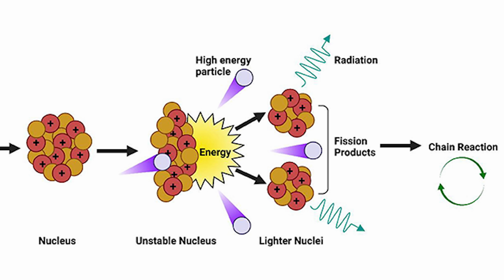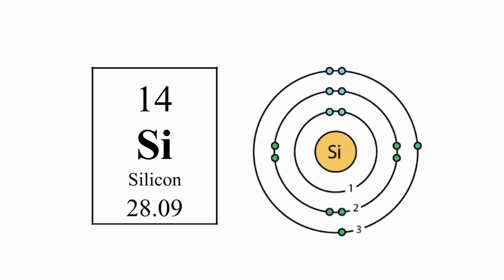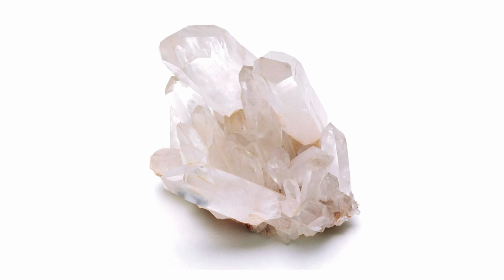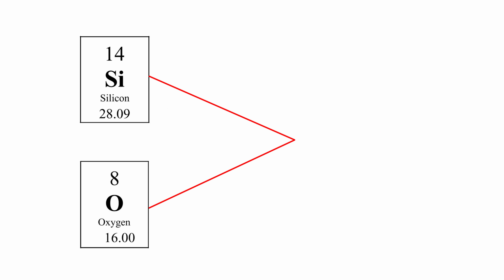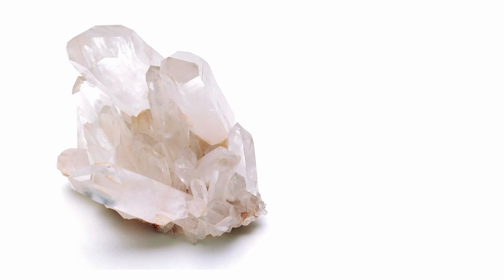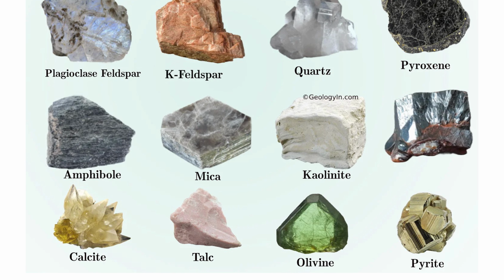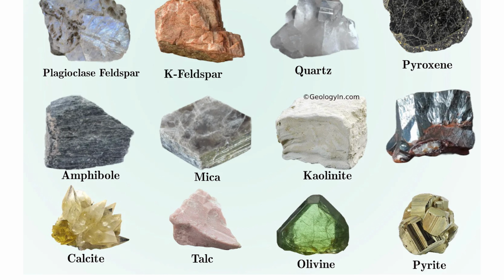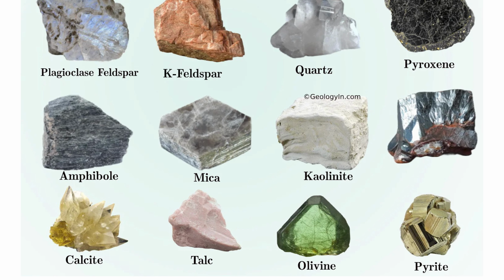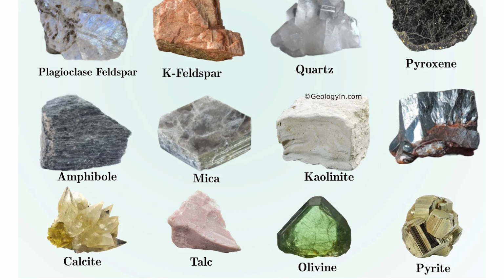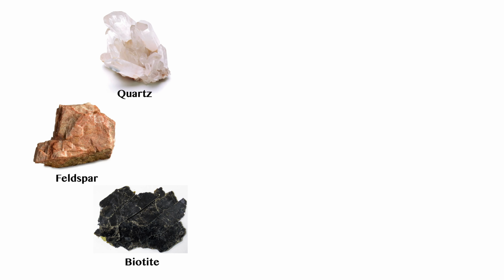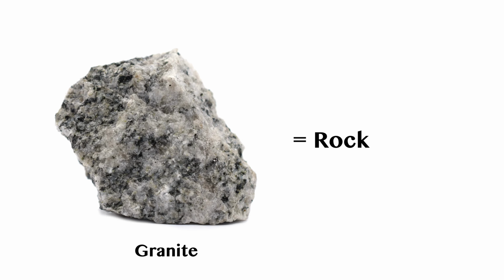Examples of elements: silicon is an element, oxygen is an element, quartz is a mineral. Both silicon and oxygen are the elements that make up quartz, which is a mineral. Next is minerals. A mineral is a naturally occurring solid substance with a definite chemical composition and crystal structure. Examples of minerals: quartz, feldspar, biotite are all minerals that make up granite, which is a rock.